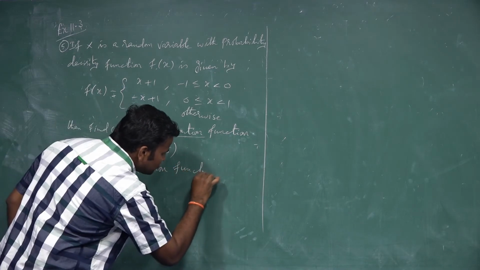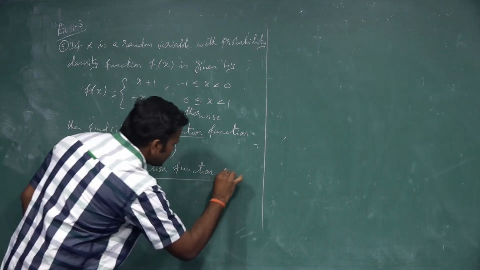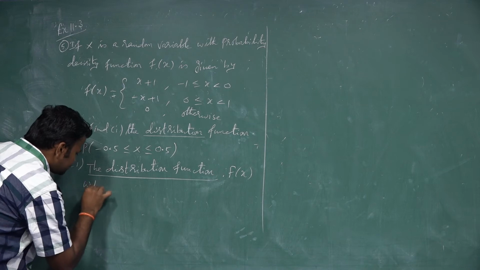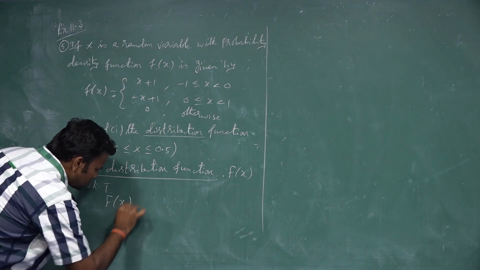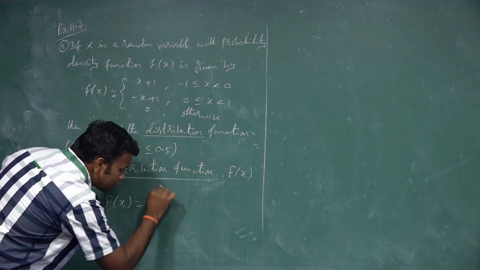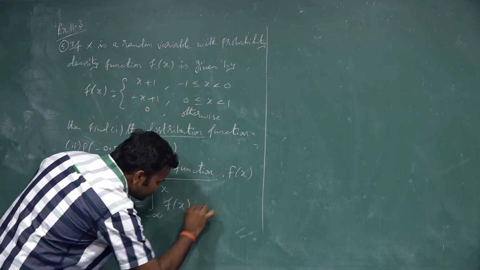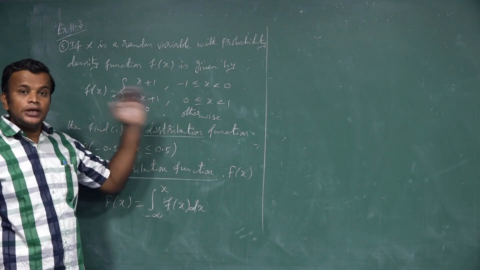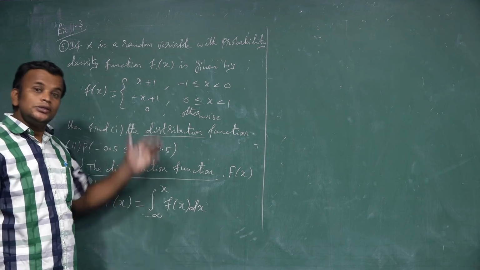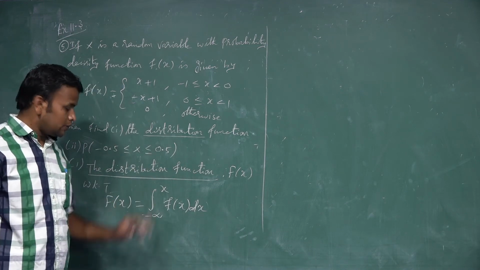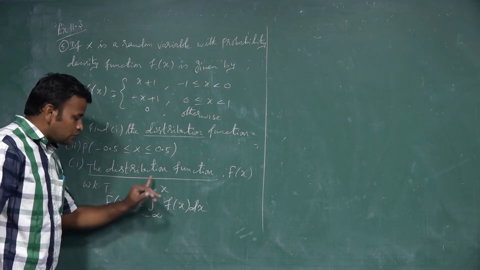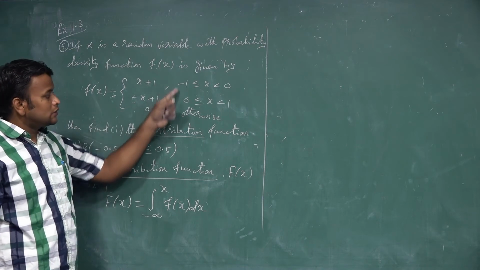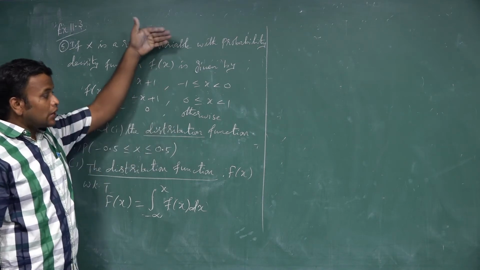The symbol of a distribution function is capital F of x, and we write the formula of capital F of x as the integral from minus infinity to x of f of x dx. Then next we find the mean and variance using continuous random variable, so the sum is useful using integration concepts. Here capital F of x is the formula, but some cases are possible here. You see this small f of x lies in 3 parts.